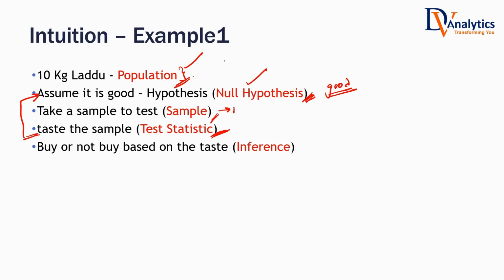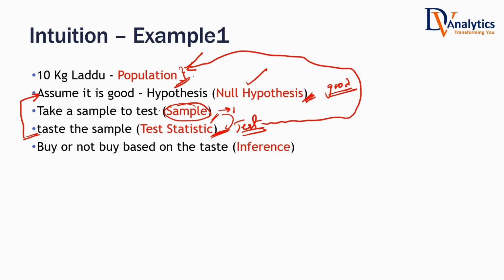This is known as the testing of hypothesis process. In the testing of hypothesis process, we take a sample, we do a test on the sample. After doing a test on the sample, what is the final opinion that we take? We take a decision on the population. Because in reality, testing the whole population may not be possible.